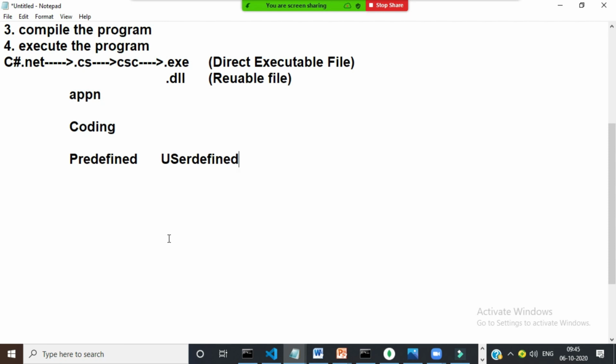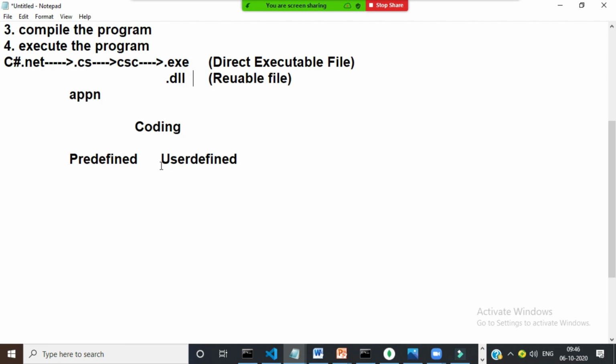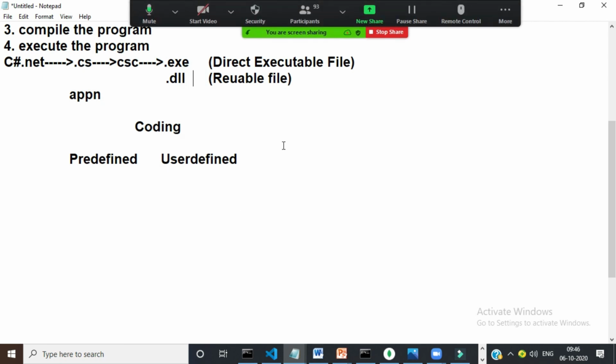Predefined code means the coding that was written by Microsoft. Microsoft has given a set of predefined classes and methods to make your work very easy, and provides these predefined classes and methods under DLL files. User-defined code means the coding that was written by the developer depending on the user requirement.